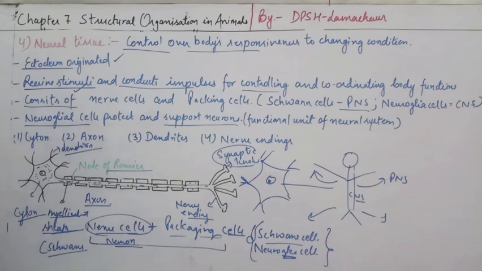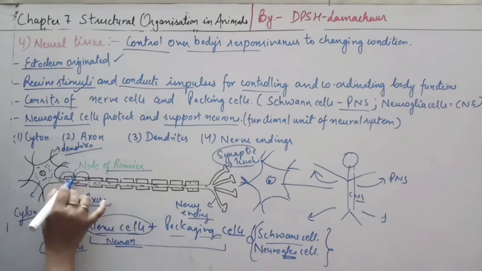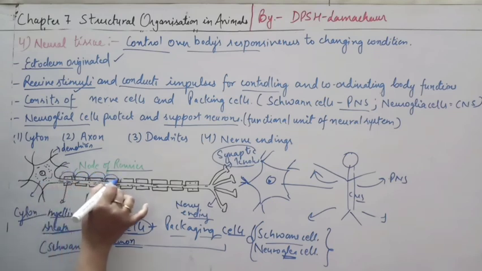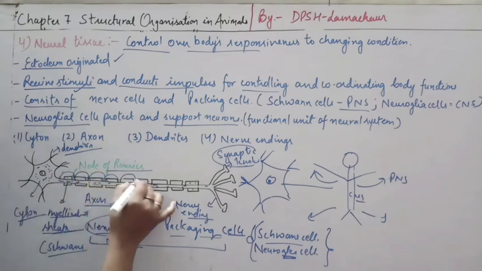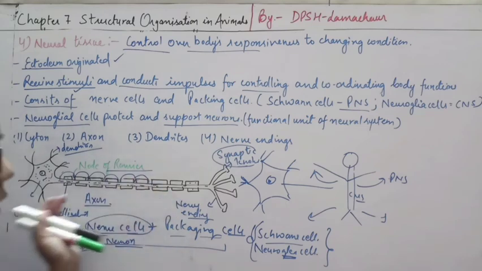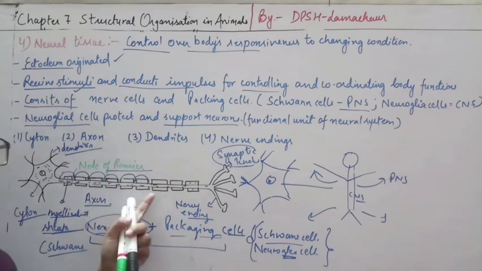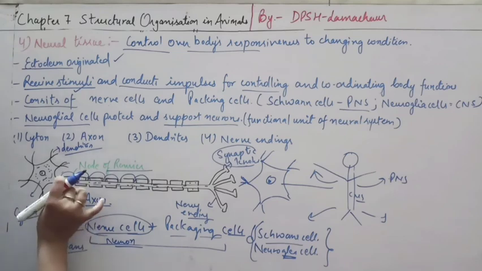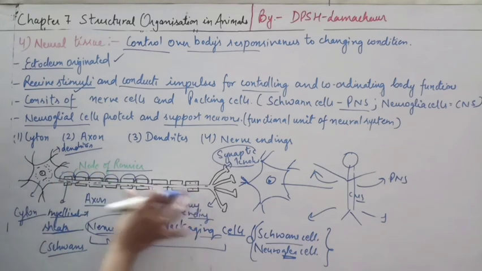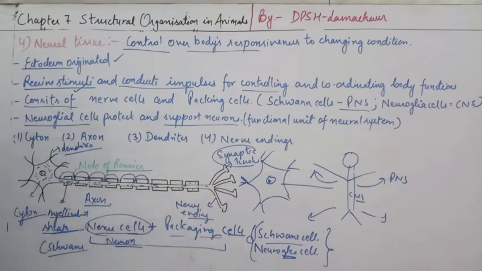Because in a myelinated axon, the impulse skips from one gap to the next gap, so it covers the distance in a short time. These are the fast impulses. The non-myelinated has to cover every distance, so it takes more time. So myelinated axons are faster than non-myelinated ones.